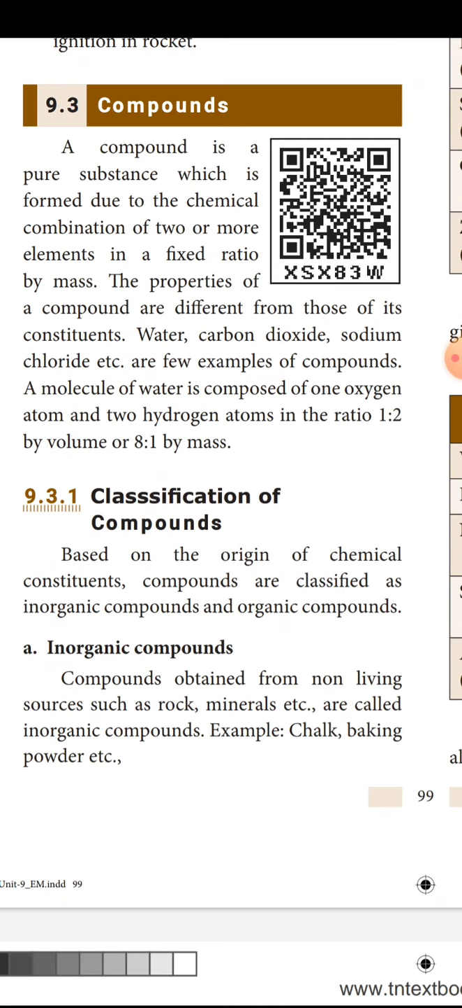Here the compound is a chemical combination of two or more elements in a fixed mass. For example, water. The formula of water is H2O, a combination of hydrogen and oxygen. Hydrogen is a gas and oxygen is also a gas, combined to form water in the liquid state. The combination ratio is 2 molecules of hydrogen and 1 molecule of oxygen.